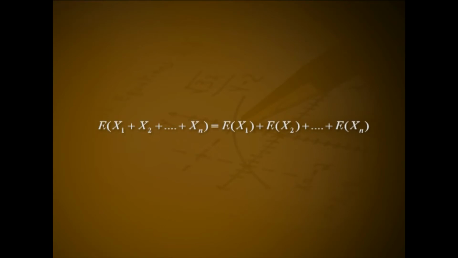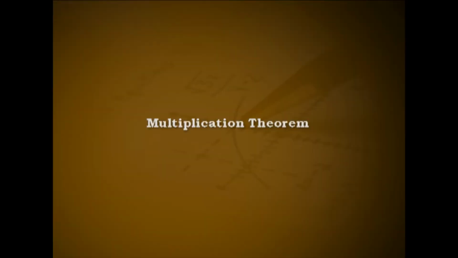Remark. For n random variables x1, x2, etc. xn, expectation of x1 plus x2 plus etc. plus xn, that is equal to expectation of x1 plus expectation of x2 plus etc. plus expectation of xn. Property 2. Multiplication theorem. For two independent random variables x and y, expectation of xy equal to expectation of x into expectation of y, provided all the expectations exist.